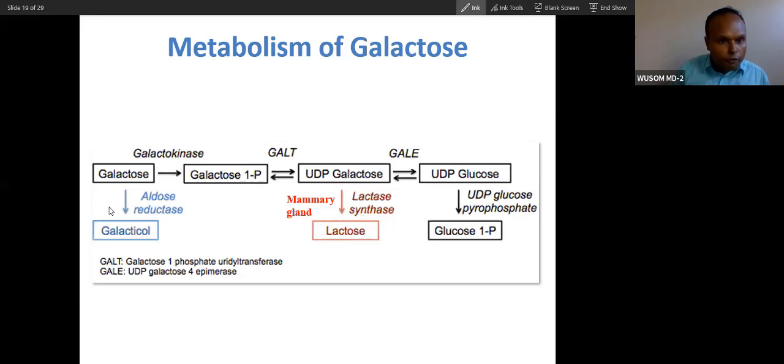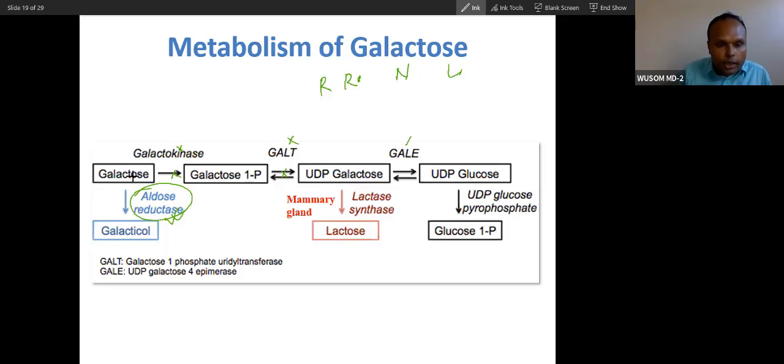Now, if there is any problem along the pathway, galactose will not be metabolized anywhere, even if galactokinase is the problem. So what happens is the same way we have seen. Aldose reductase is present in which tissues? Renal tissue, retinal tissue, neurons, and then what else? Lens. So these tissues have only aldose reductase.